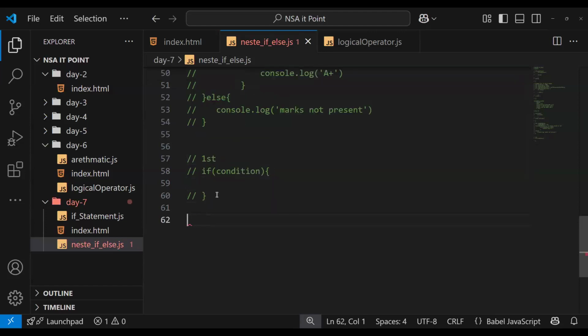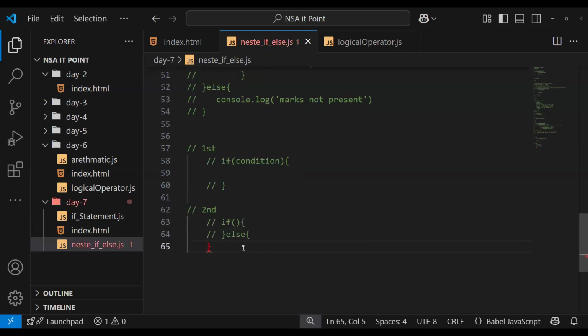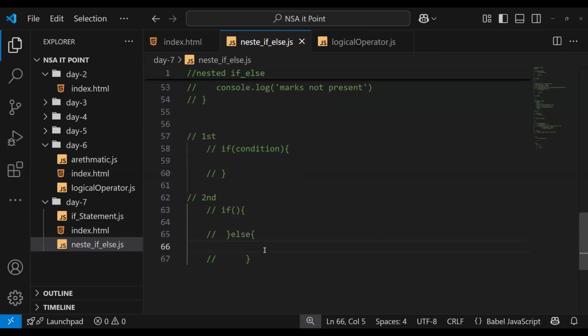Second type. What do we have? Nested, to help us. Along with if, we have else too. Okay, if else. Correct? Anyone have any doubt here?